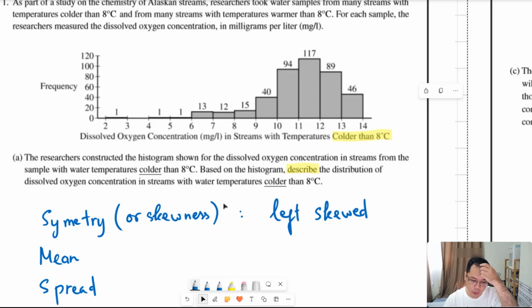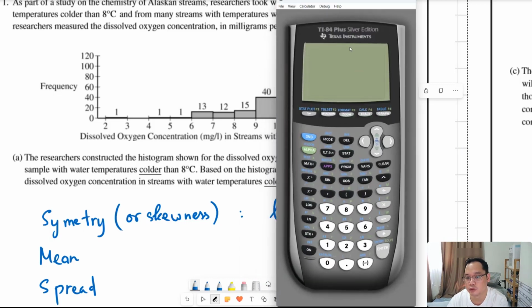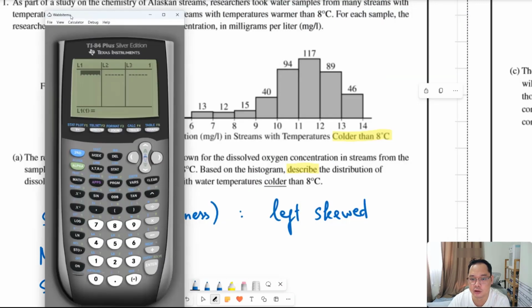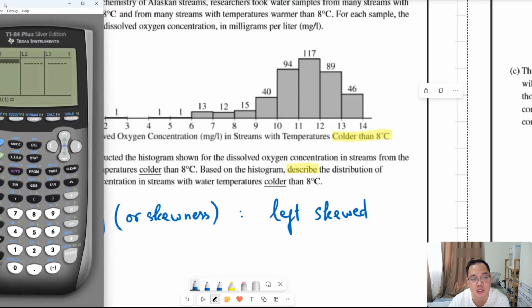Okay, here is how we can use a calculator to find the mean as well as the lower quartile, upper quartile, and the interquartile range of this histogram using this TI-84 calculator. Turn it on, go to the start menu, statistic. Then go to edit, meaning we will enter the values into the lists. The first list will be the value, and the second list will be the frequency.